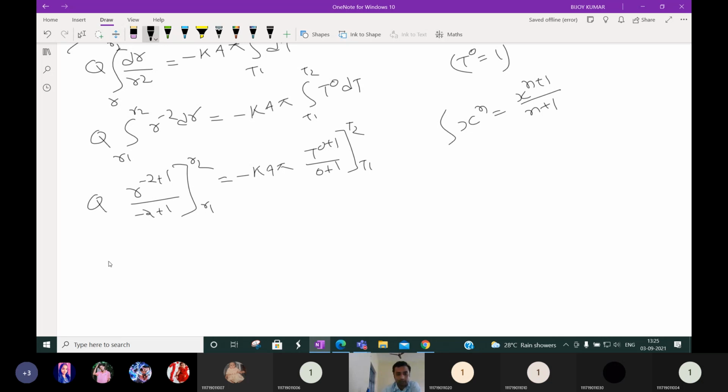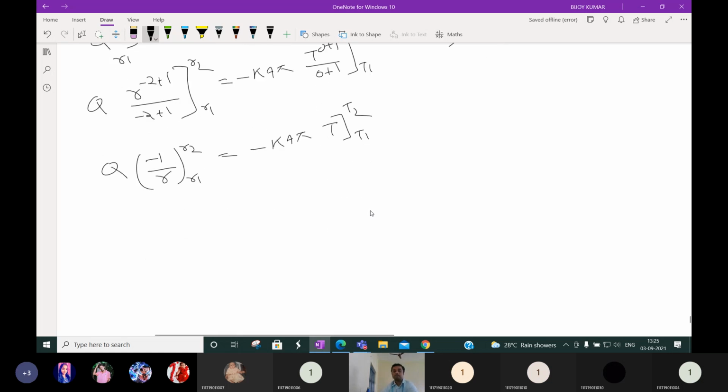Then it will be Q into, here minus 2 plus 1 is minus 1, so minus 1 by r, with limits r1 to r2, is equal to minus k 4 pi times T to the power 0 plus 1 by 0 plus 1, which means T, with limits T1 to T2.